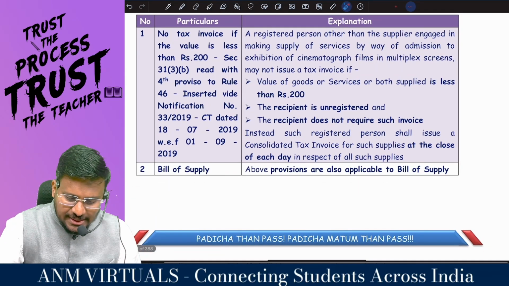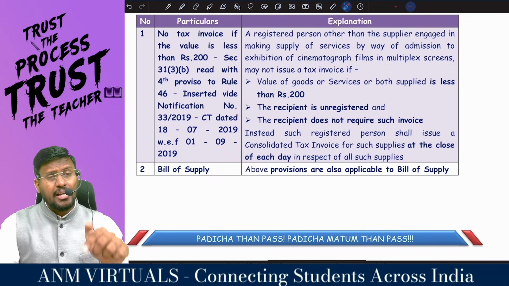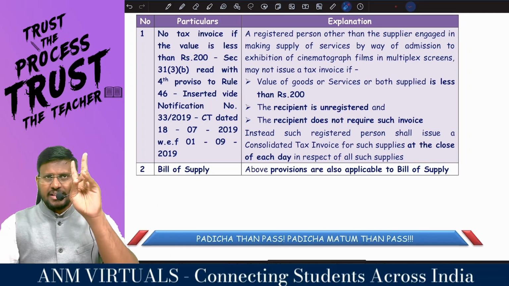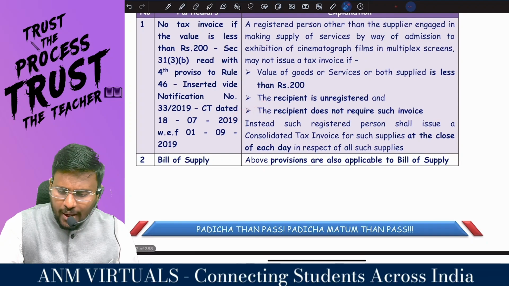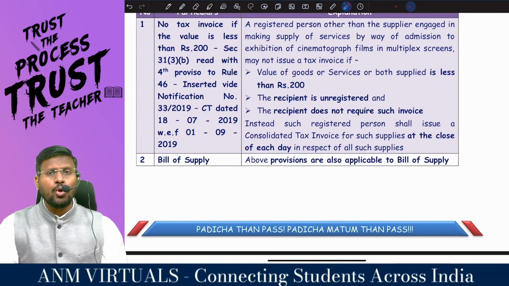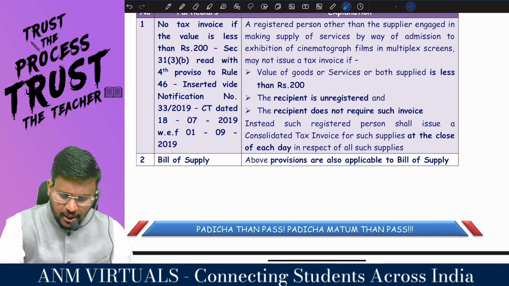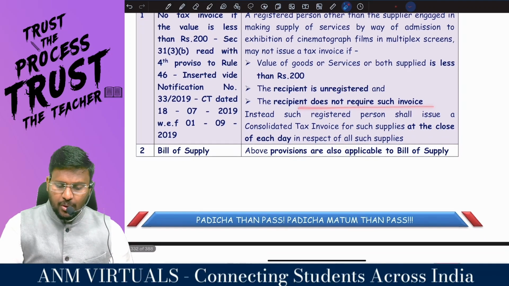Number 2, the recipient is unregistered. Because if the recipient is registered, he has to take the ITC. If the recipient is unregistered, he does not want to take the ITC. This is the second condition to be satisfied. And the recipient does not require such an invoice. There are 3 conditions. Cumulatively, you have to satisfy all 3 conditions. The value of goods or services or both should not exceed 200. The recipient should be unregistered. The recipient does not need an invoice.